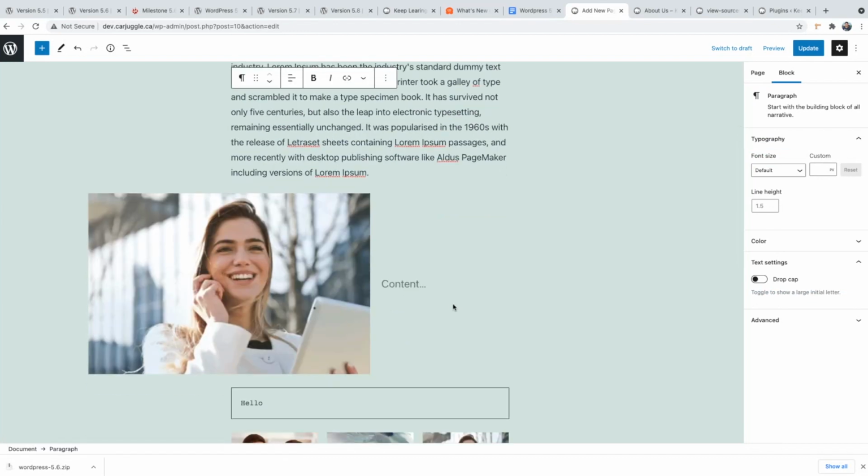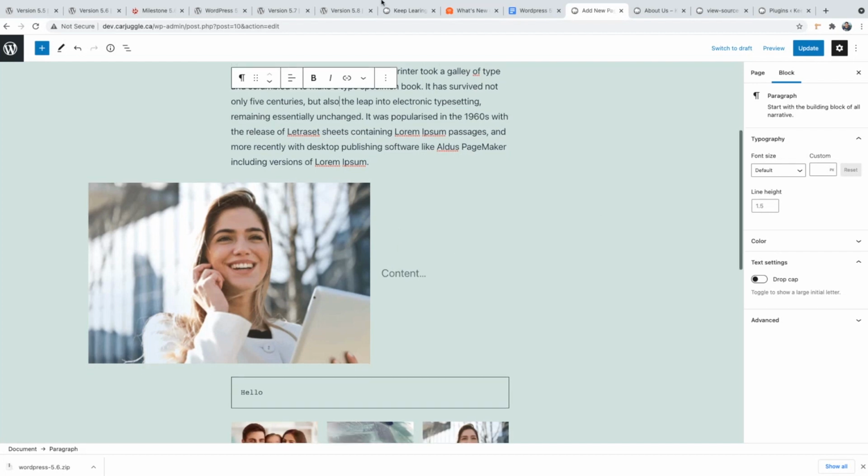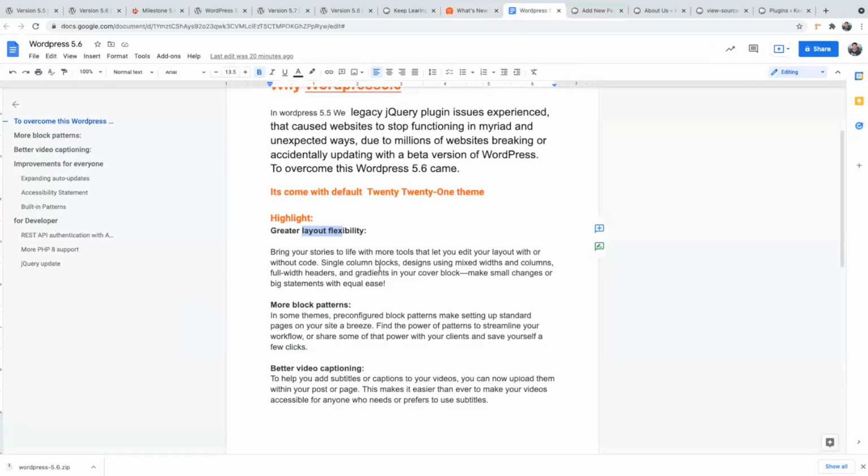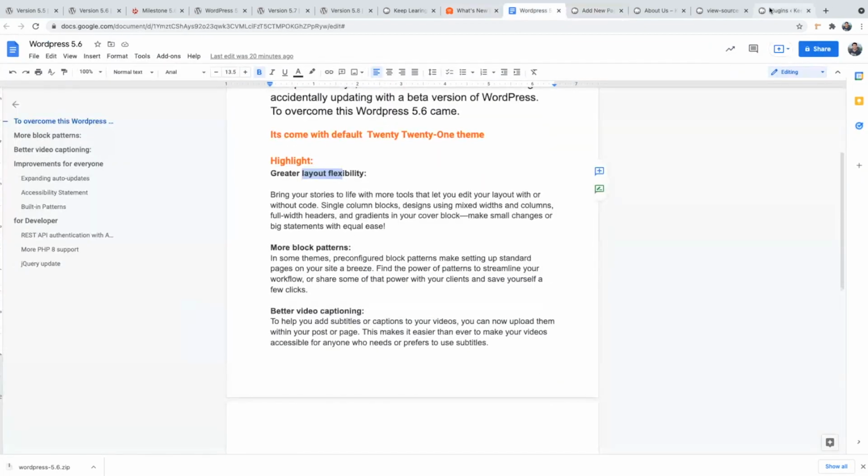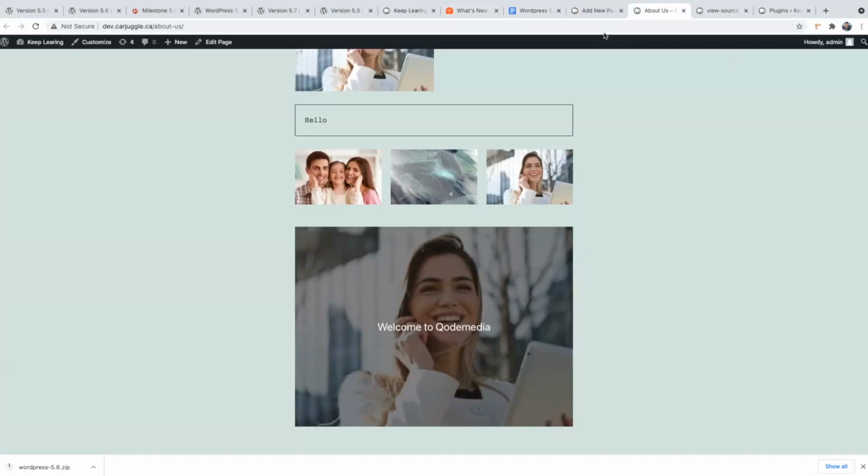One side image, one side content we can write. A full width image we can do. So all this flexibility is there in 5.6, and more block patterns. They were already in previous versions, but some more functionality has been added.